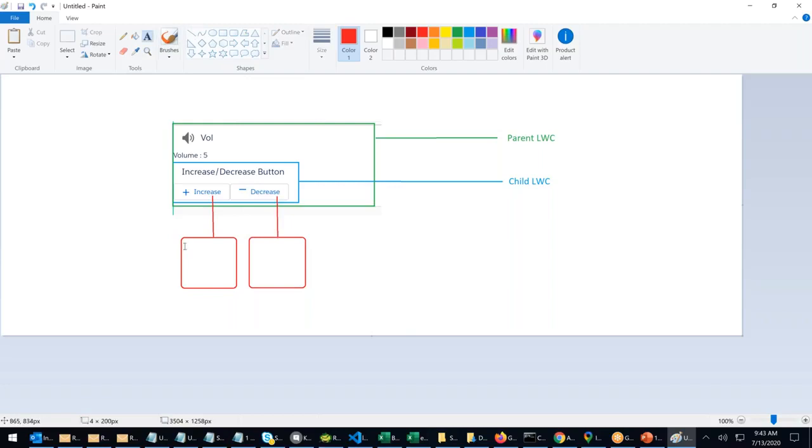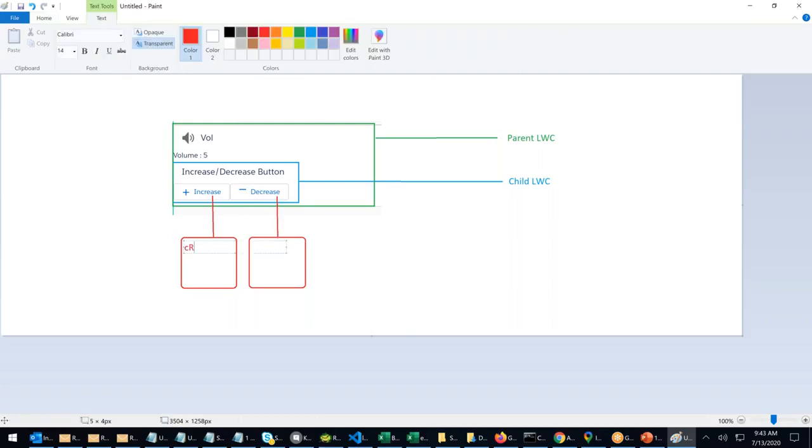Inside this box, we have created events. We created the event, we dispatched the event. Same here also. Created event, we dispatch the event.